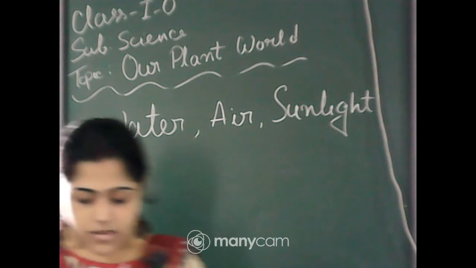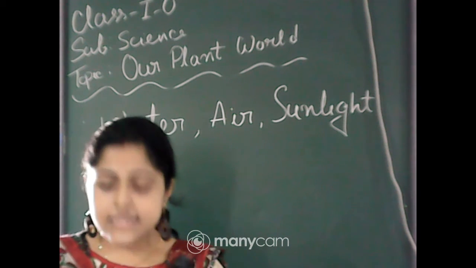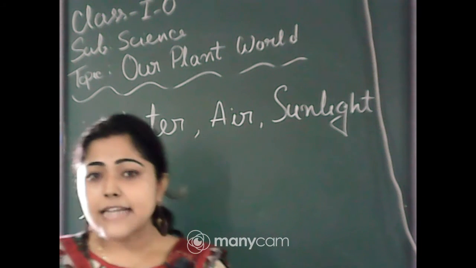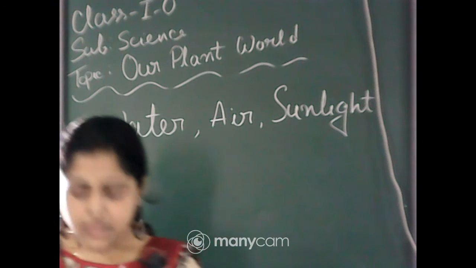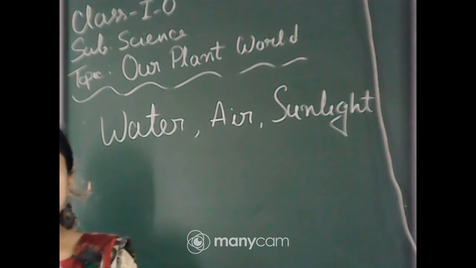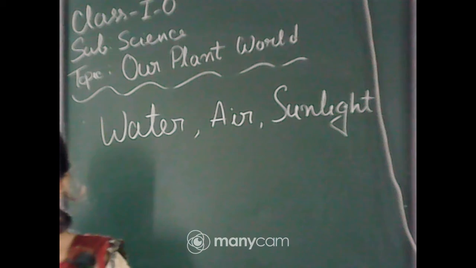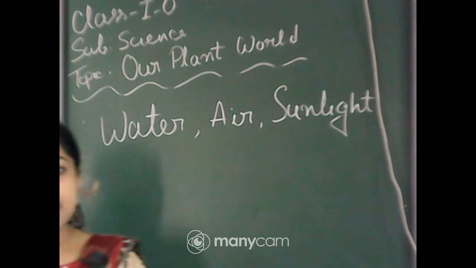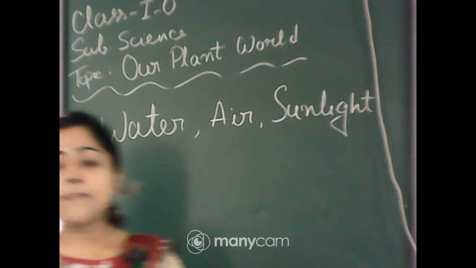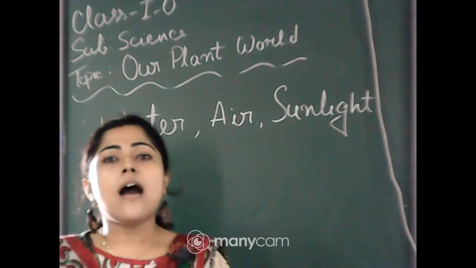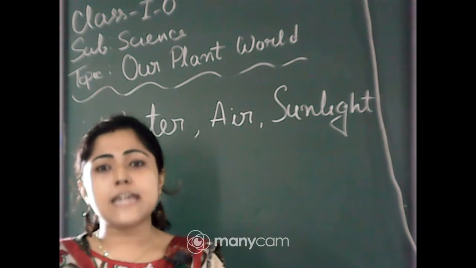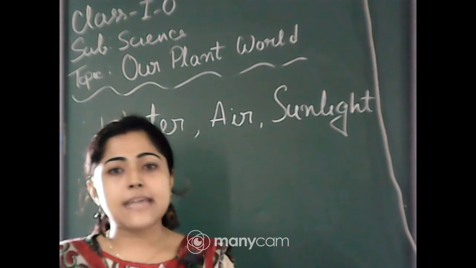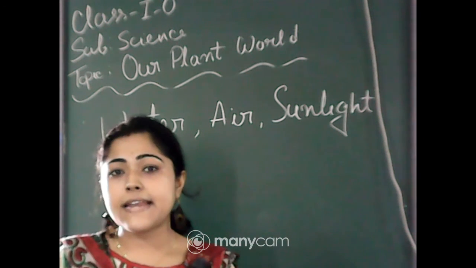Very good. So we completed this chapter, our plant world. From this chapter we learnt about the big plants like trees, and I hope you all remember those examples, and the small plants like shrubs, herbs, climbers, creepers, and their examples which I already gave you.